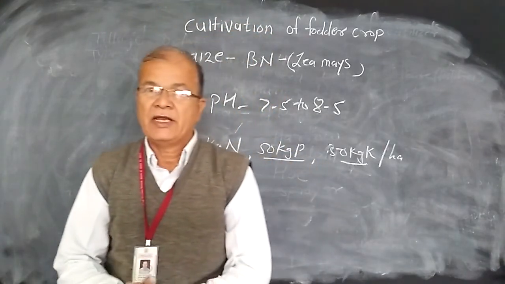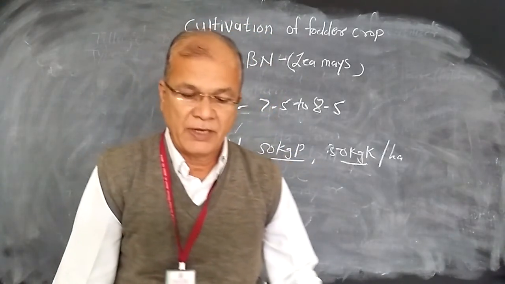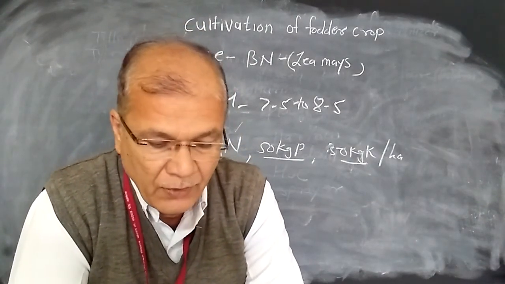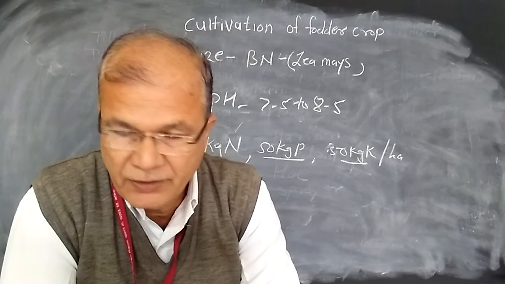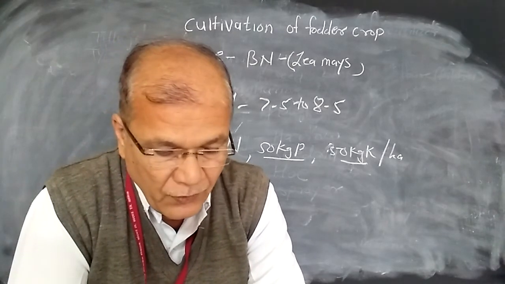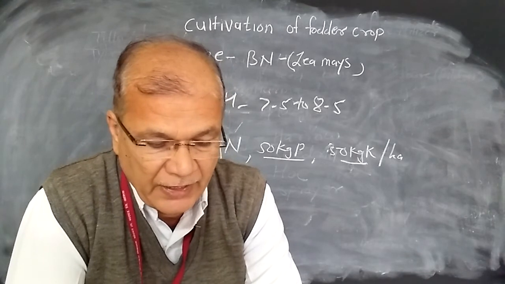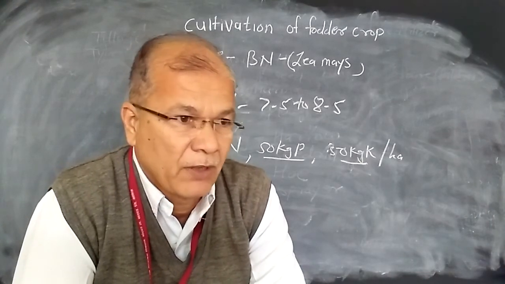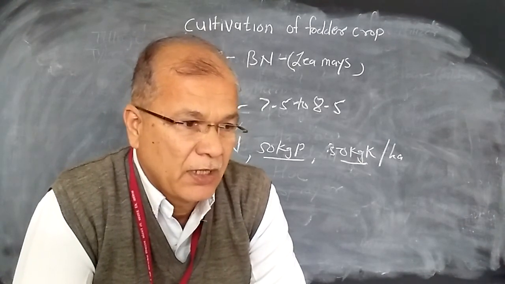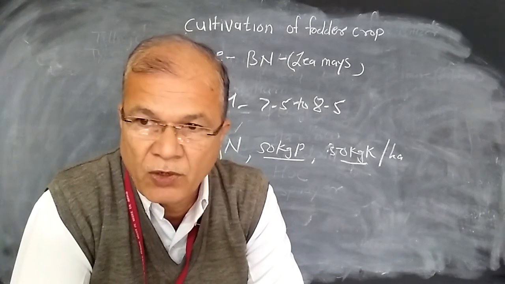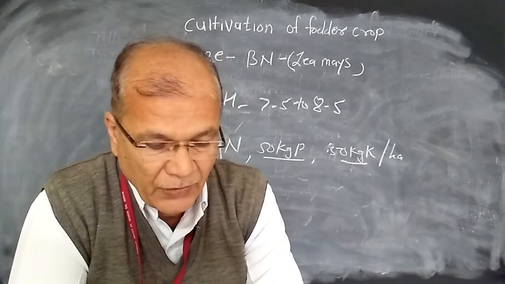Now the various varieties that should be used for the fodder purpose are Ganga 5, Manjri composite, Ganga Safed 2, and the best variety for the fodder purpose is African tall. Means African tall is the best variety that should be used for the fodder purpose.